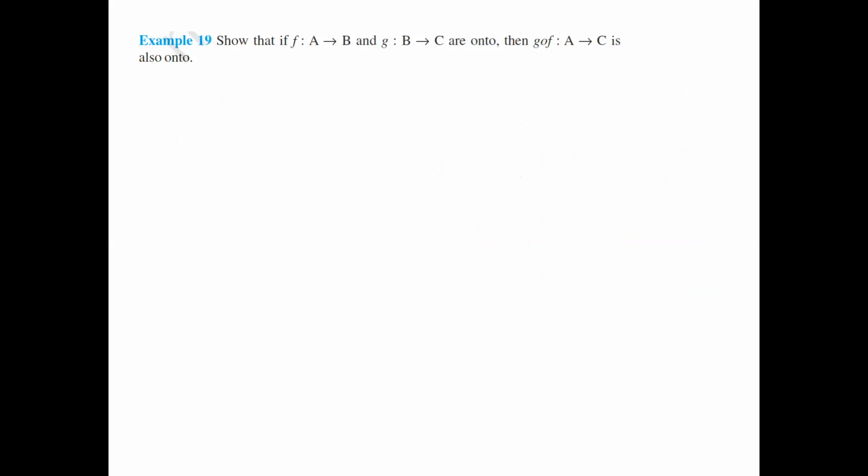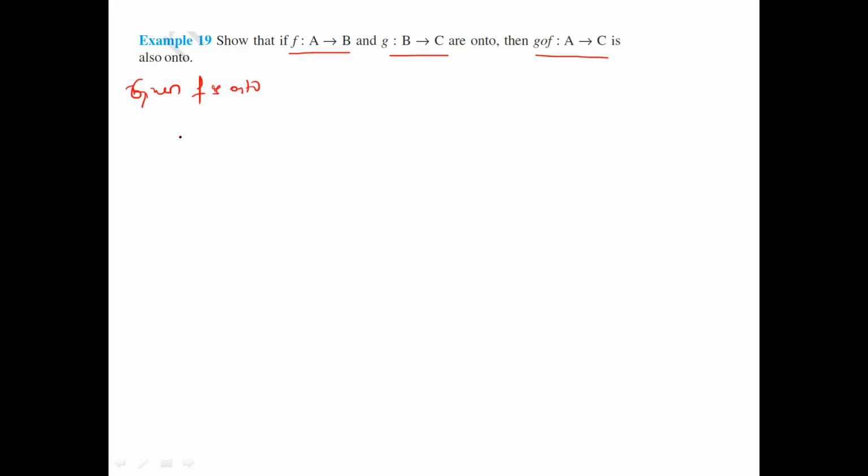Here's the next problem. Show that if f is a function from A to B and g is a function from B to C are onto, then g composition of f is a function from A to C is also onto. Now they have already given that f is onto and g is also onto. Now their composition we have to prove onto.